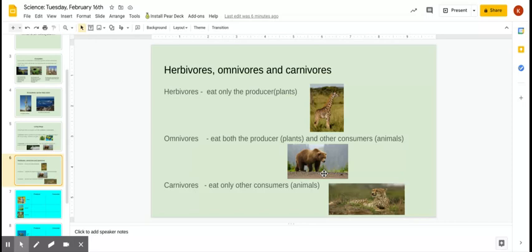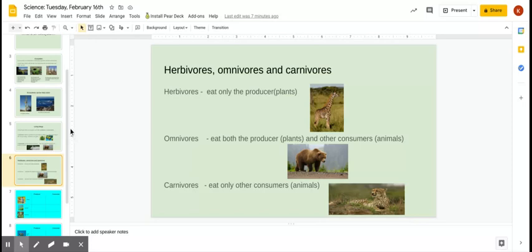So a bear likes to eat berries, but likes to eat meat as well. That would be an example of an omnivore because it eats both producers and consumers. And then lastly, we have a carnivore, which eats only other consumers. So Mr. Cheetah over here would be an example of that because he is solely a carnivore. He is a meat eater.